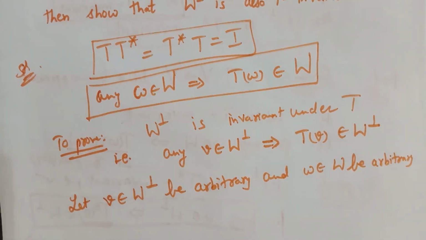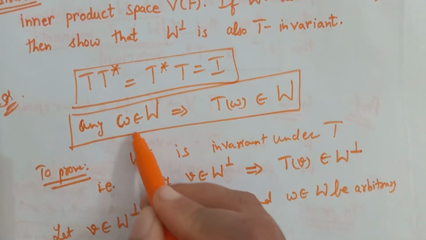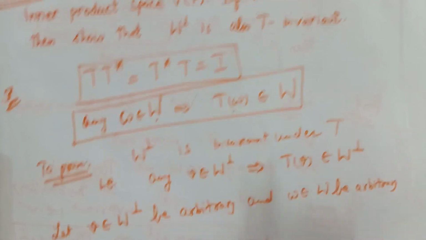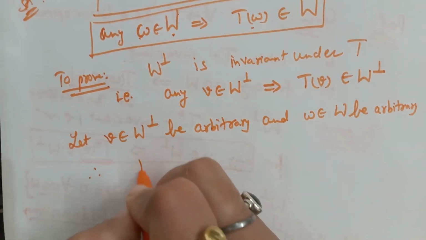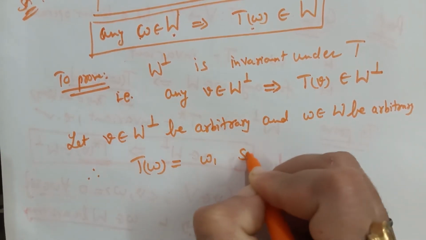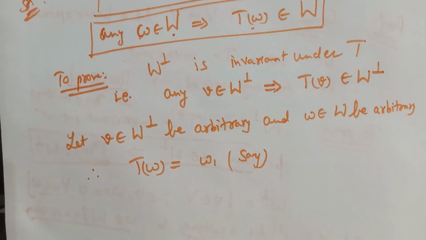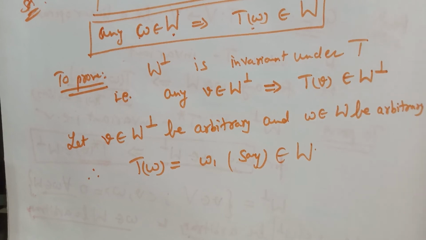Now since W is T invariant, if w belongs to W, then its image will also belong to W. So T of w, say this equals w1, will belong to W. Clear?